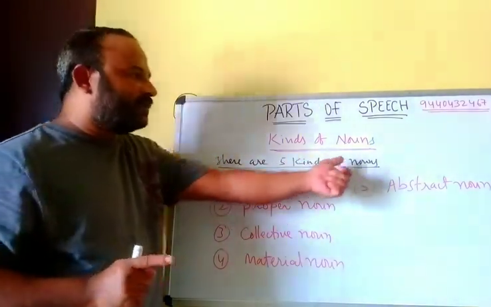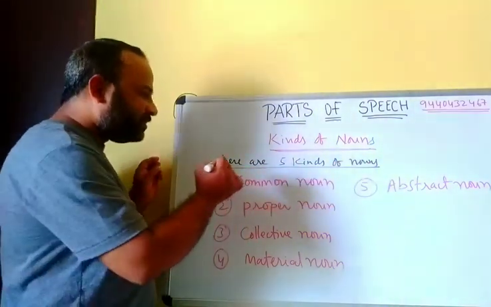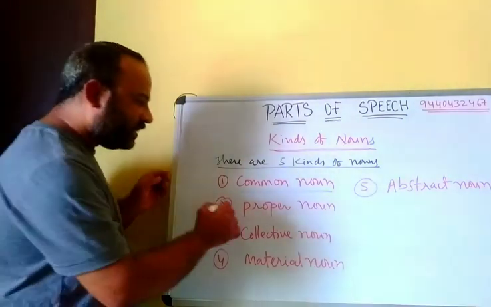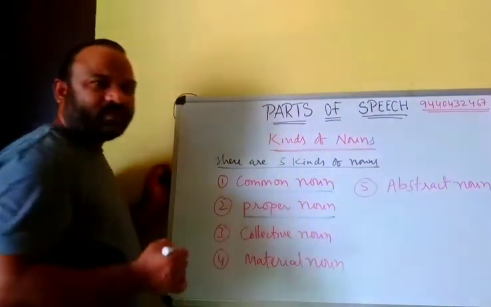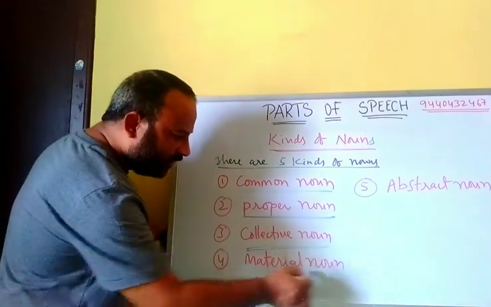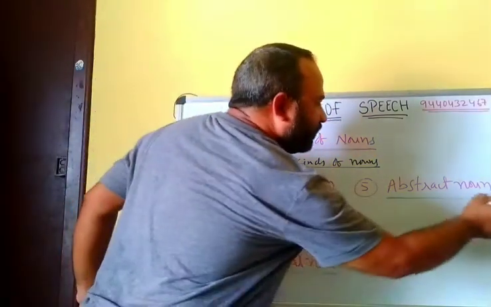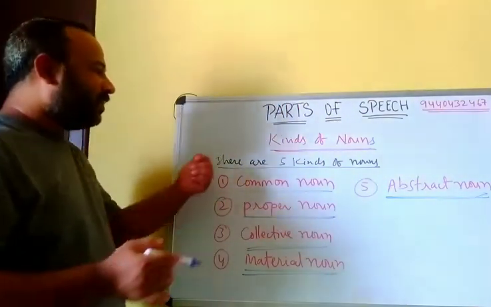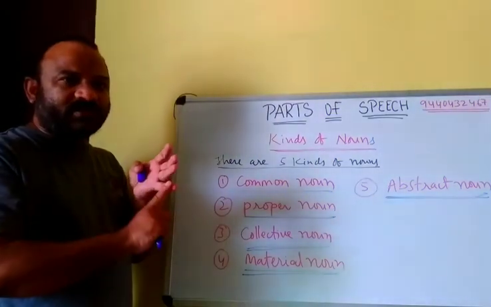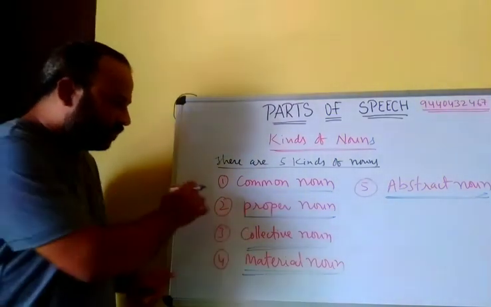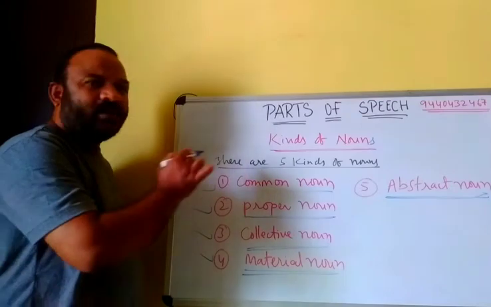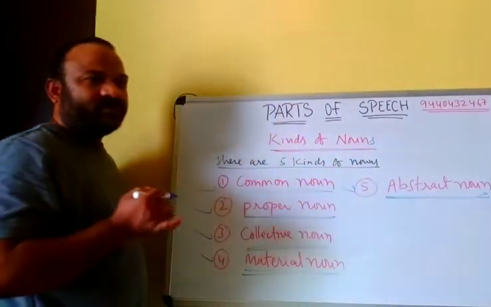Here there are 5 kinds of nouns. First one is common noun. Second one, proper noun. Third one, collective noun. Fourth one, material noun. Fifth one, abstract noun. So there are 5 kinds of nouns.